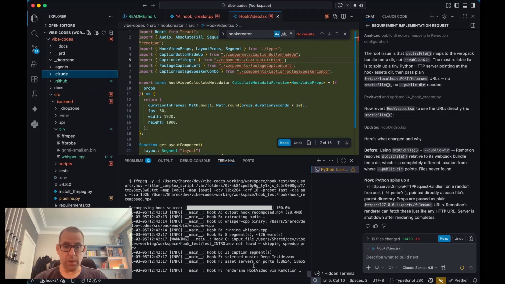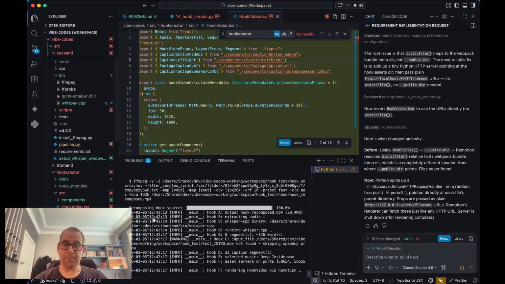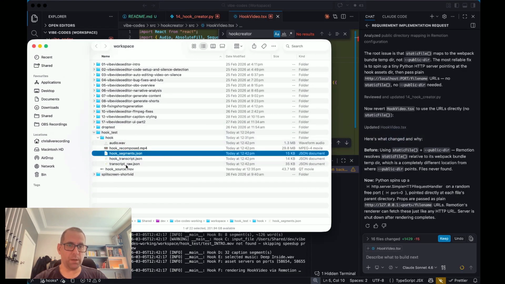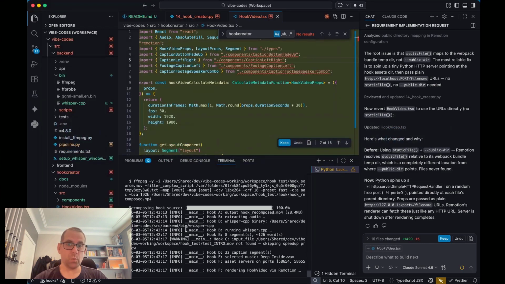Rendering hook video via Remotion. I think it's working. Assets servers on ports, it's got the music. I think it's doing it. So cool. We're going to get something. Remotion's not the quickest thing. It's got to use React to render a frame and advance the whole video frame by frame until it can get the whole lot. I'm glad I'm not rendering 40-minute videos through it, but for a 30-40 second video, it's worth the wait. We should start to see something in just one moment, which is very exciting.